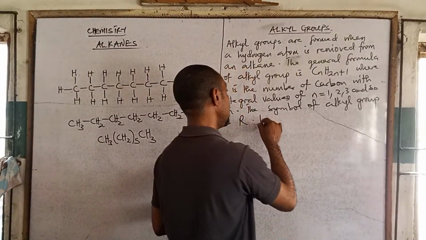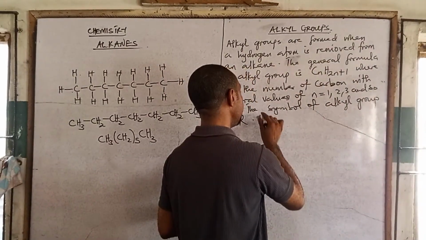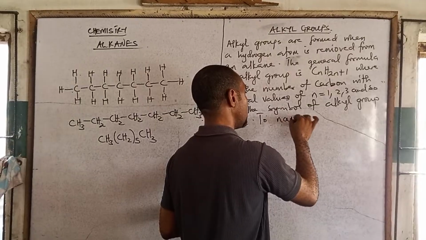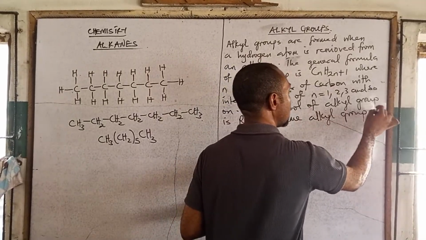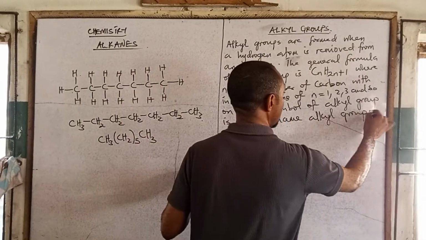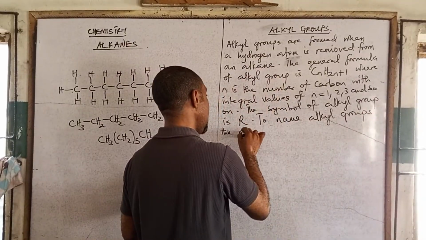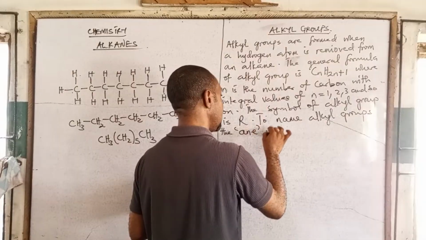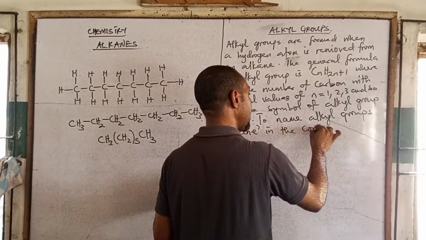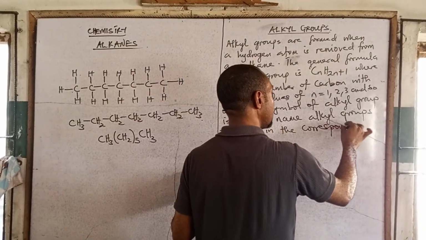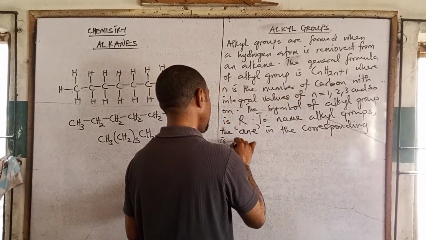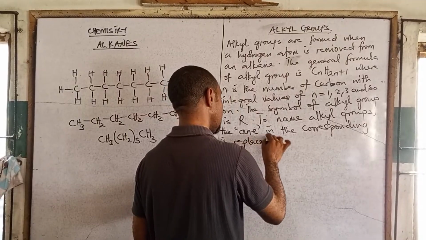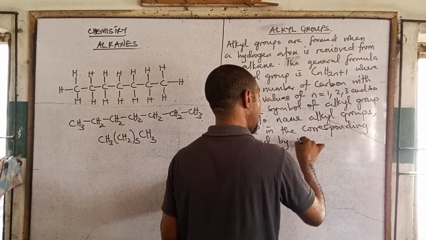So to name alkyl groups, the ANE in the corresponding alkane is replaced by YL.